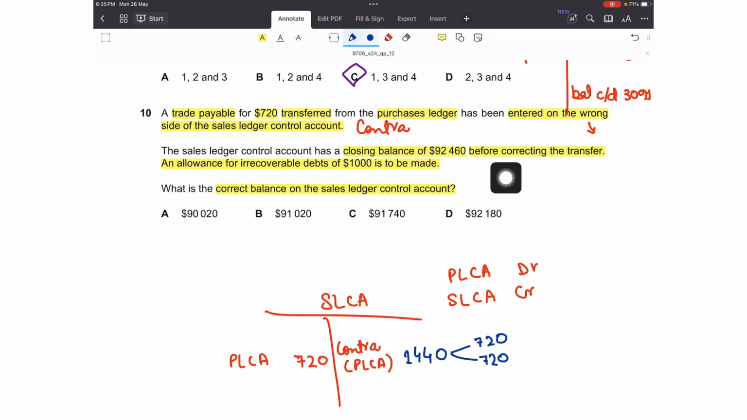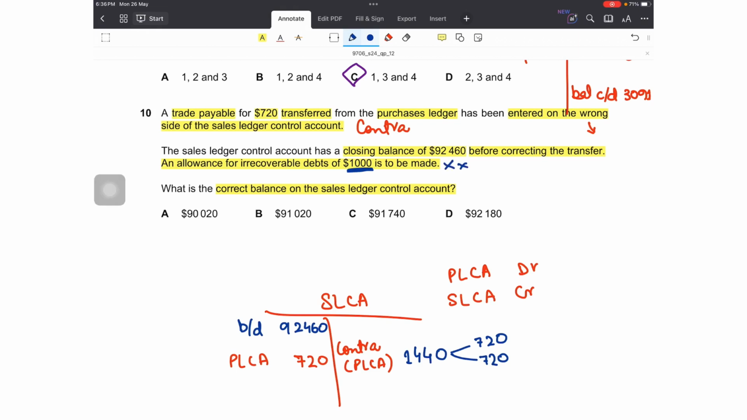The question also said that the closing balance before correcting the transfer was $92,460. Does this mean that this is the carried down? Of course, it was the carried down, but before correcting the error. So we will assume that this was the brought down balance, as it represents the situation before correcting this error. After correcting the error, we are left with another balance, the corrected balance. So we start with the uncorrected balance, then we make the correction so that we arrive at the correct sales ledger control account balance. But should I include the allowance for irrecoverable debts of 1,000 in SLCA?